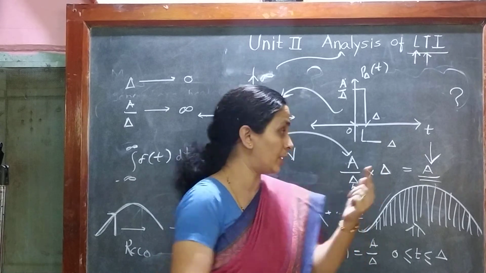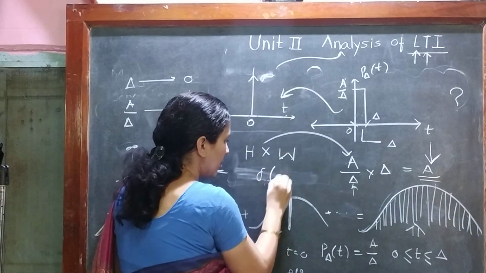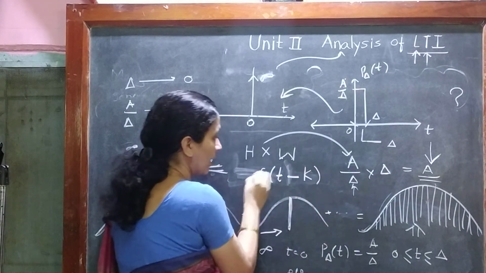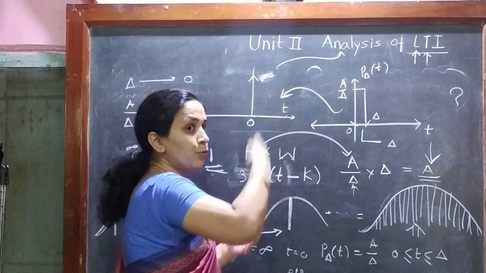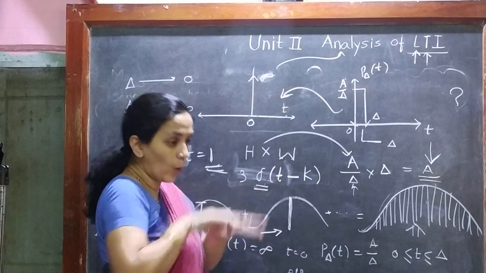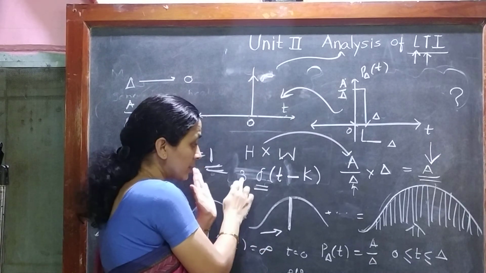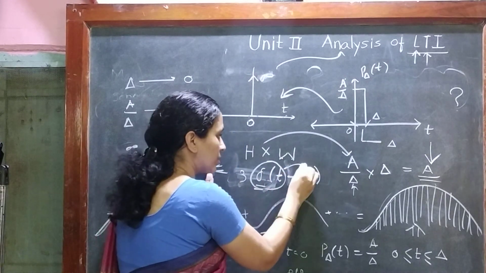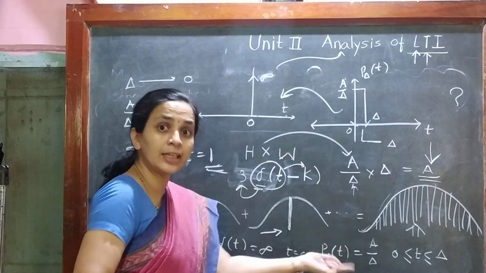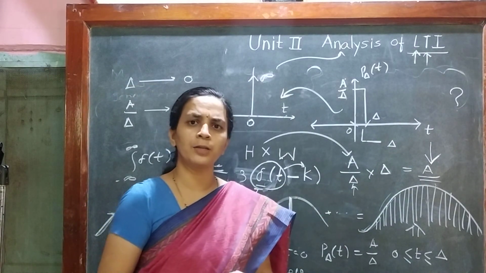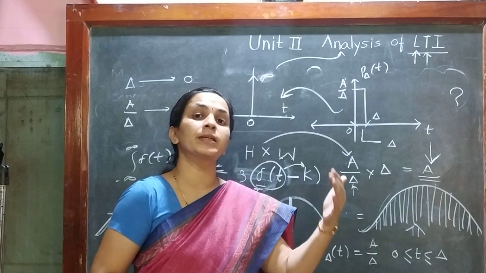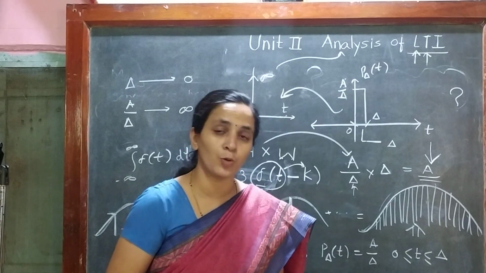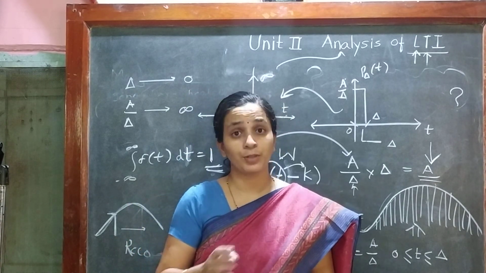Scaled and shifted. Scaled is this delta t, right? Here it is delta t. Its shifted version is delta t minus k. Scaled: 3 into delta t, 4 into delta t, 5 into delta t, 1 into delta t. That is nothing but this scaling factor. So this particular delta, its shifted version and scaled version, linearity and time invariance, in turn help me represent any kind of complex signal. And if that complex signal is applied to any system, obviously the system's response y of n is predictable.